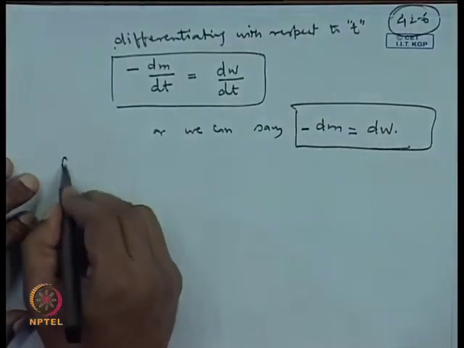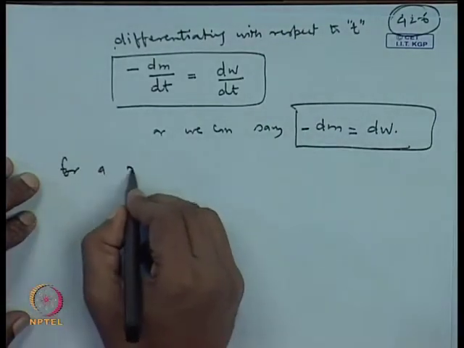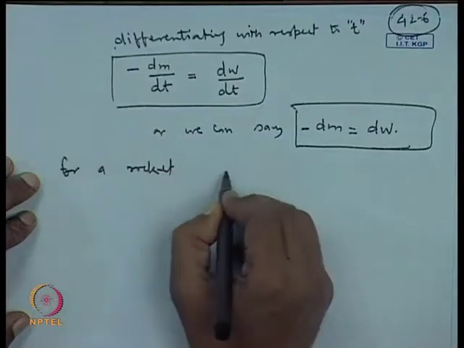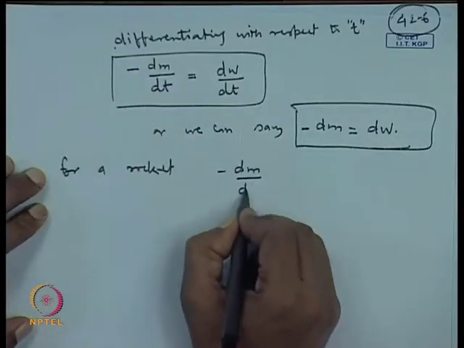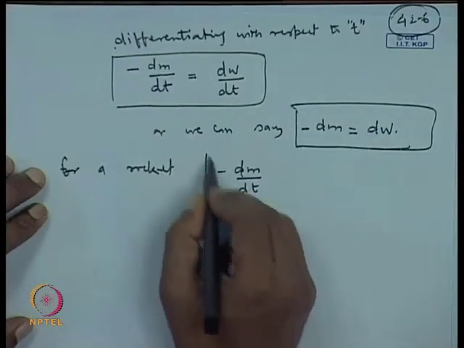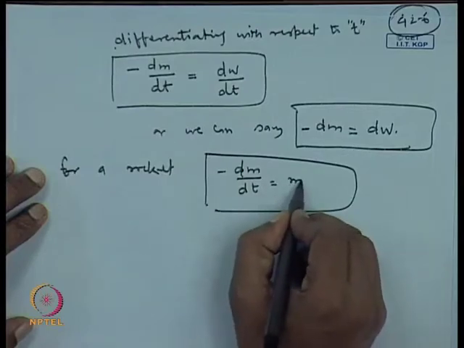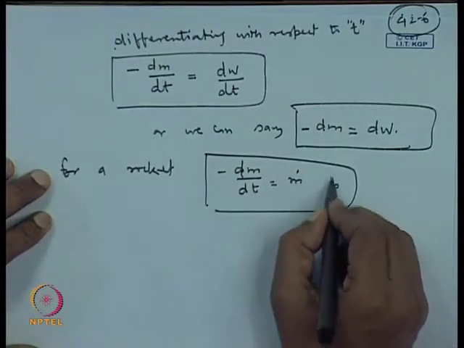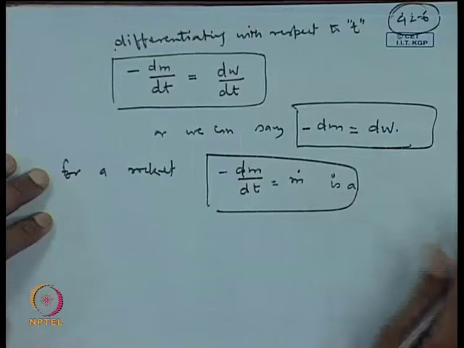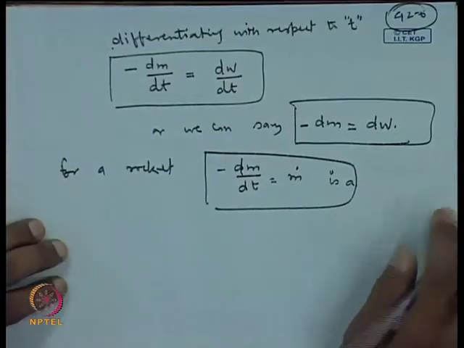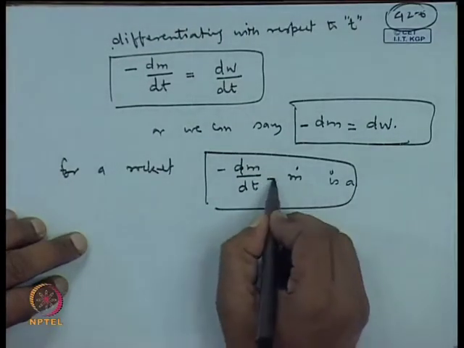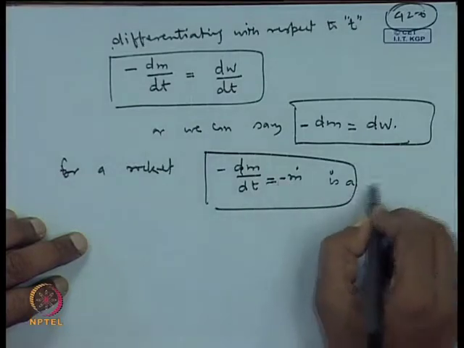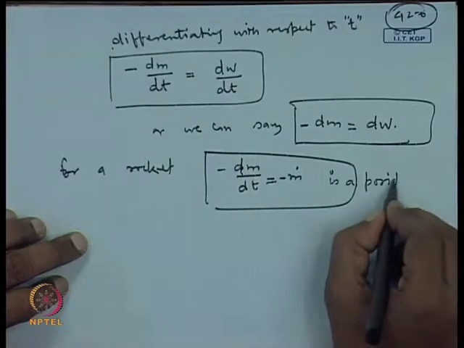So, for a rocket, minus dm by dt, which we often write as m dot, is a positive quantity.